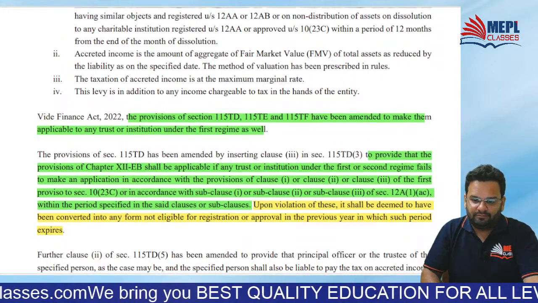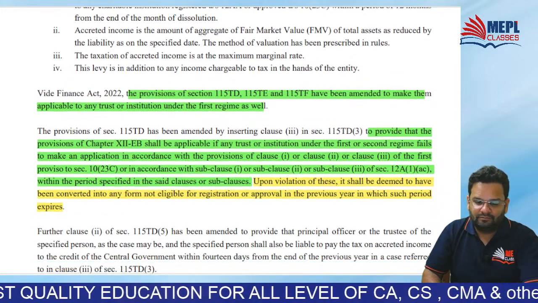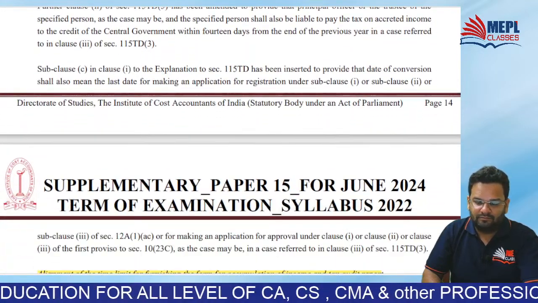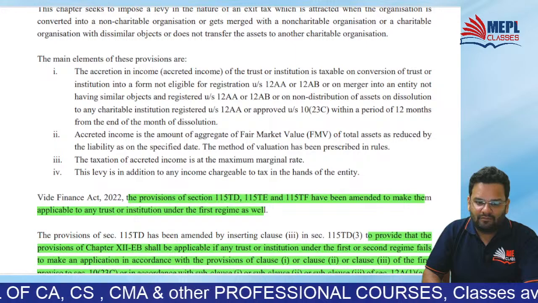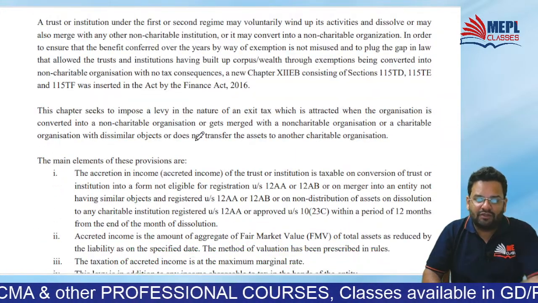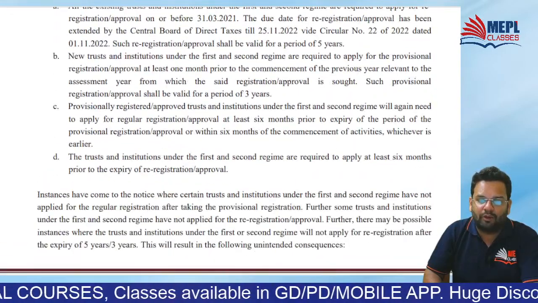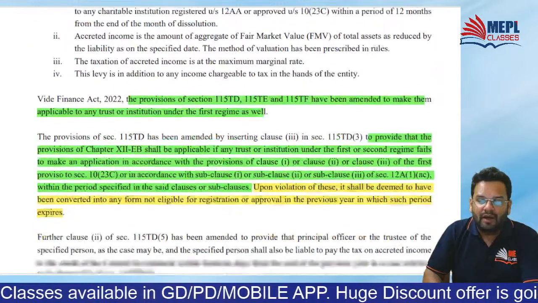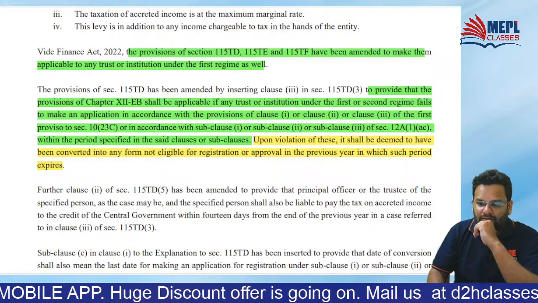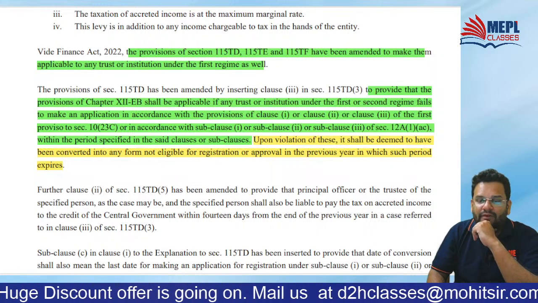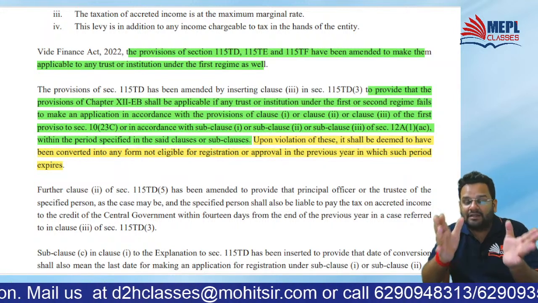See, this acquisition of income. Do you remember acquisition of income? So in acquisition of income, I want to tell you one point. What is acquisition of income? Acquisition of income means when your trust activities are going to stop. Do you remember when your trust activities are going to stop? Yes, exit. Absolutely. We have discussed this as exit.